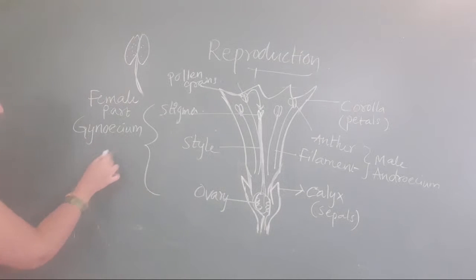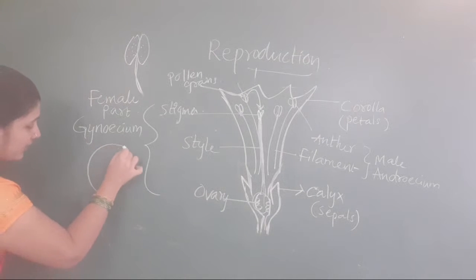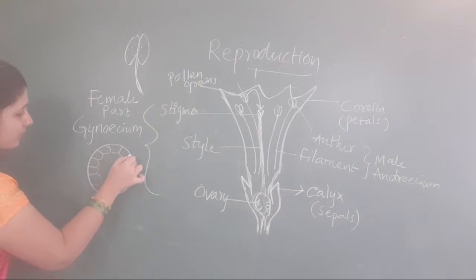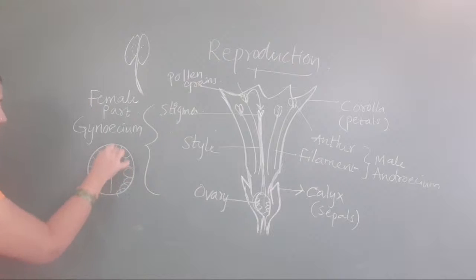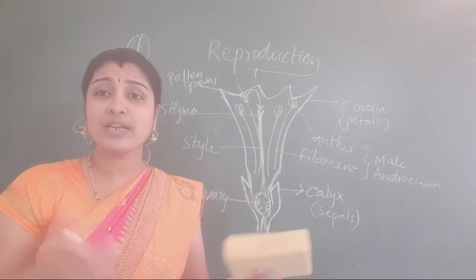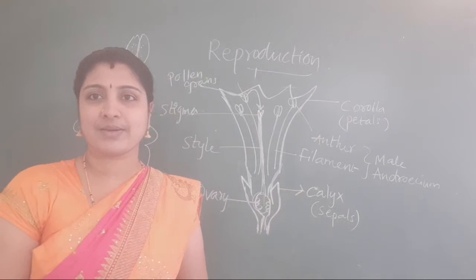Once you check here, I am drawing the ovule like this. If this is the ovary, here many seeds are present. The pollen grains reach and they form seeds. If you take the example of guava, how many seeds are present? Many seeds are present.